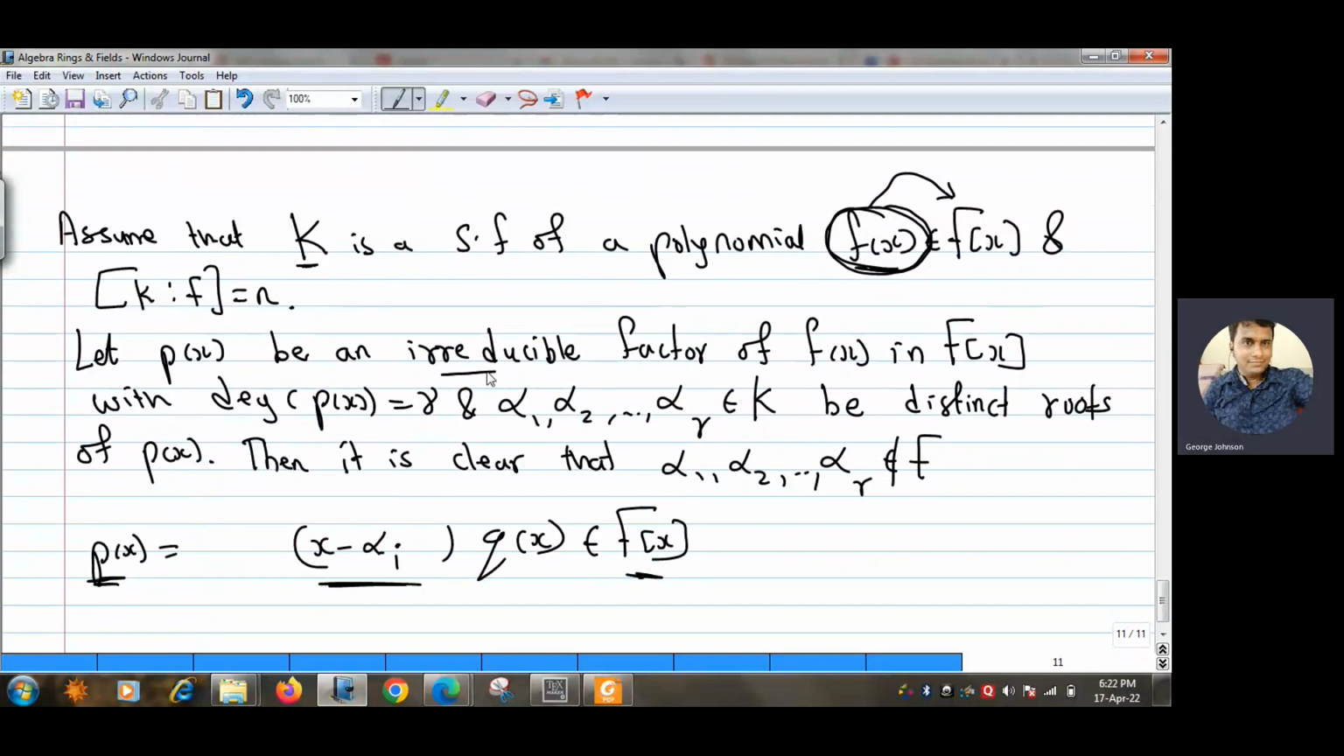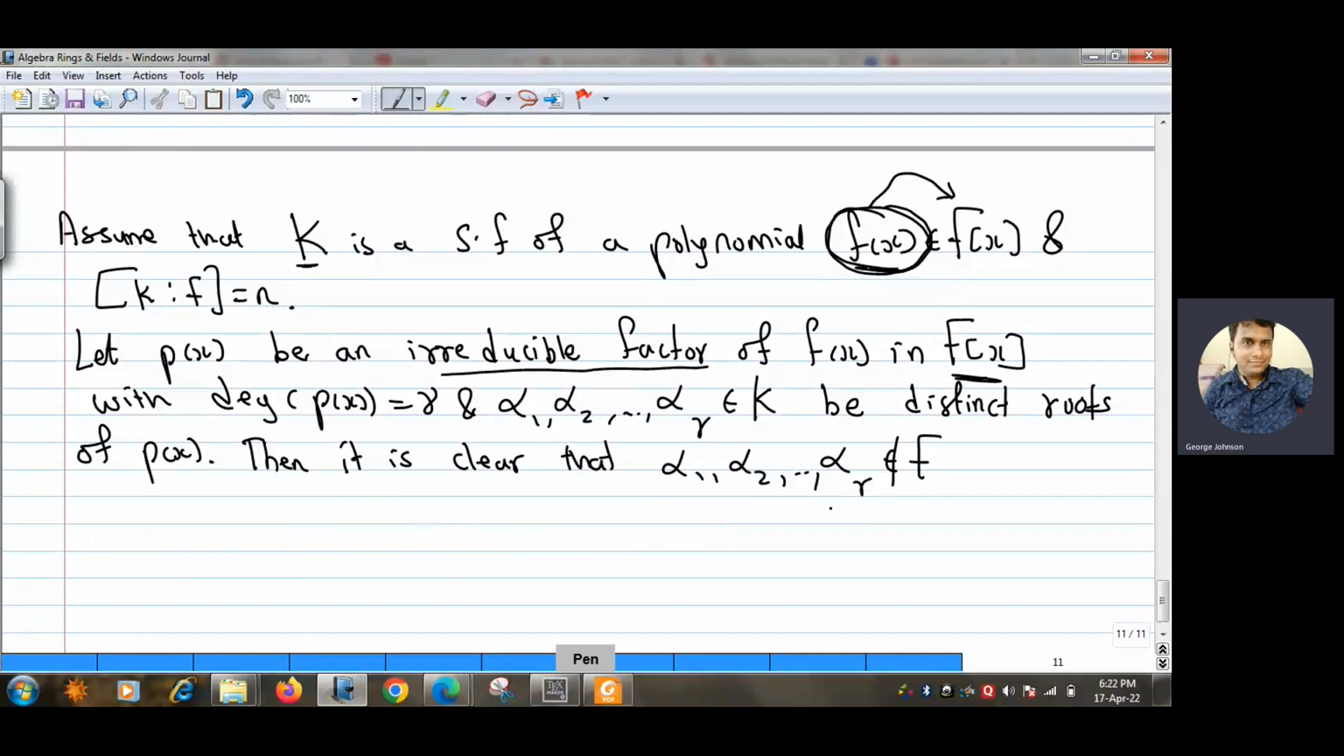But it is not true, because we are assuming that P(x) is an irreducible factor in F[x]. In capital F[x], it is irreducible, so it can't split like this. If some of the alpha i is in F, then obviously it will get this freedom of splitting over capital F, which is not true, right? So it is clear that none of these alpha i's is in F.